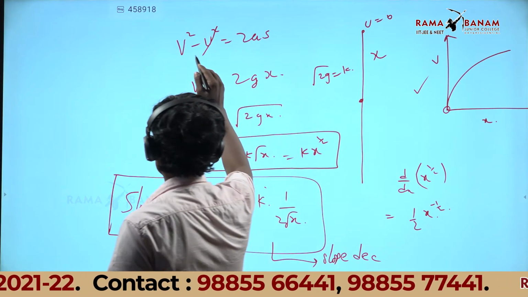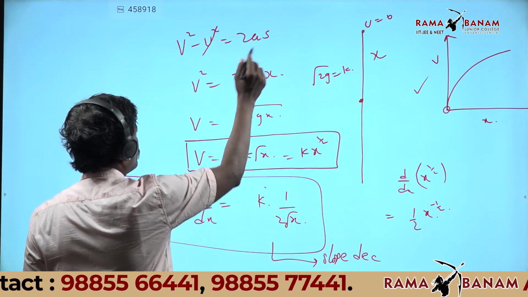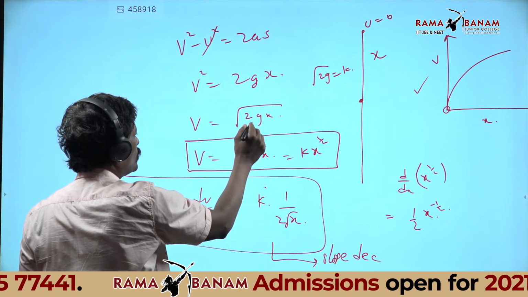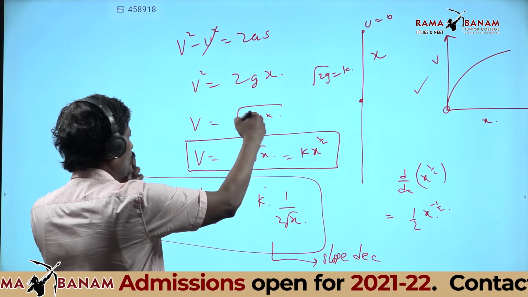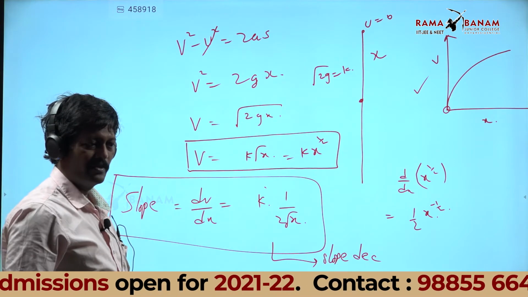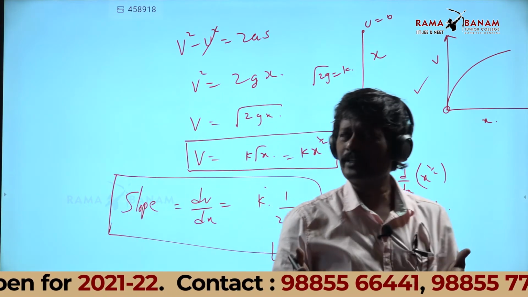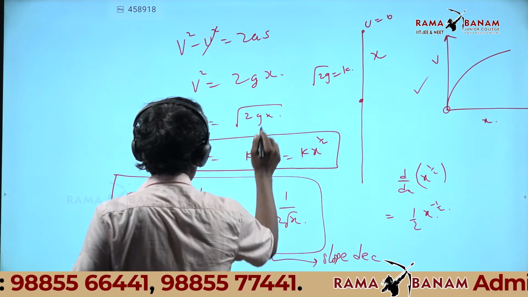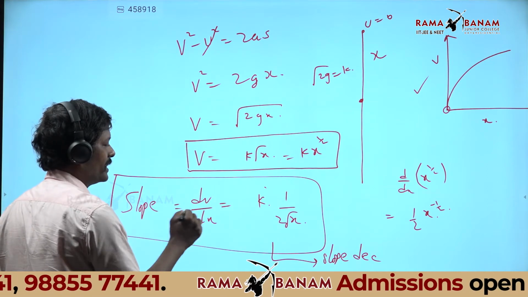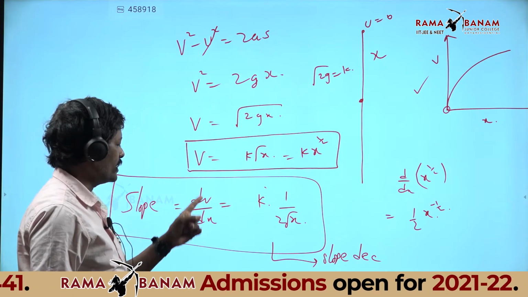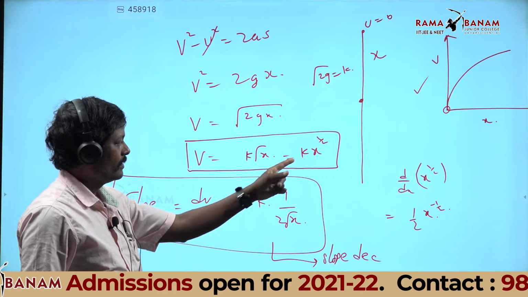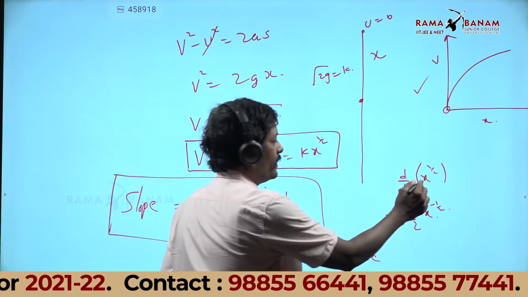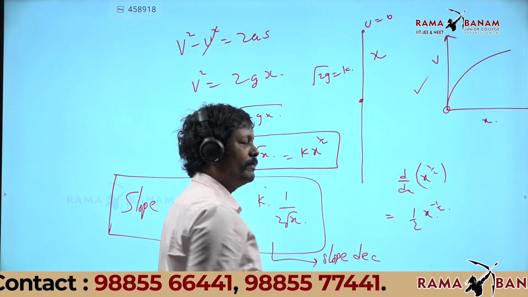Now let us see. V square minus u square equal to 2as. V square equal to 2gx. U is 0, so v is root 2gx. V equal to root 2g, which I took as k, because why unnecessarily write root 2g again and again? It's a constant, so I wrote k root x. Differentiating v with respect to x, root x means x power half. Now the derivative of x power n is n x power n minus 1.